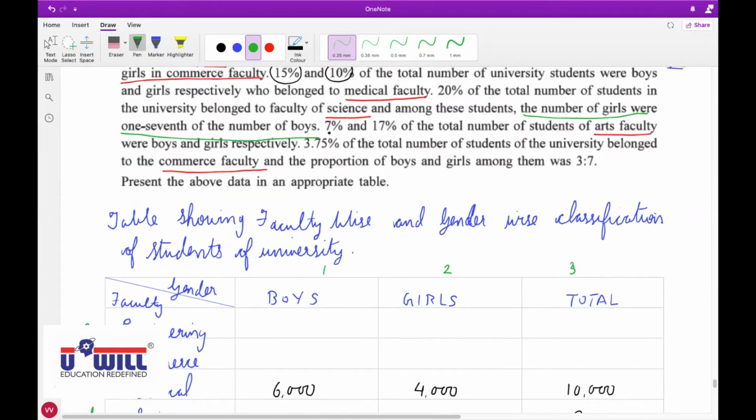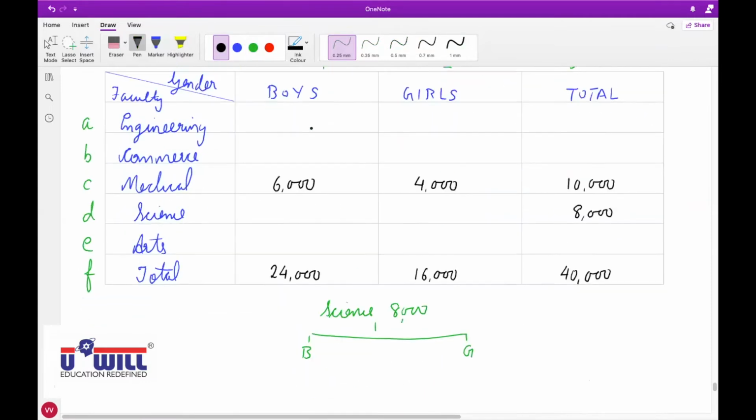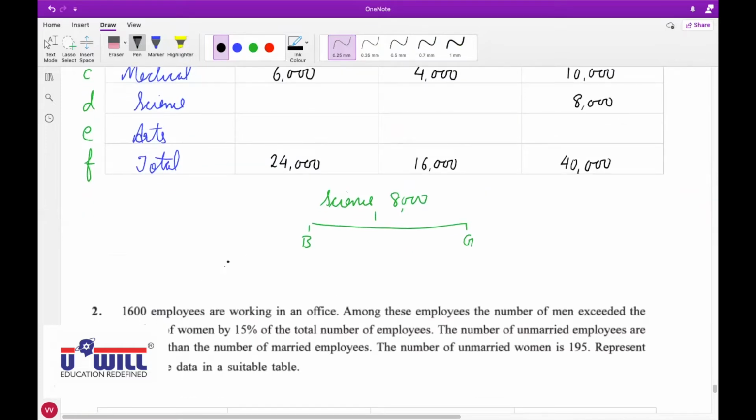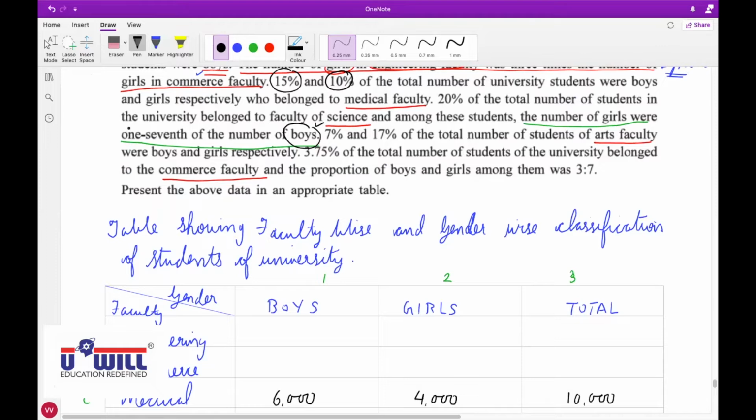Now, since it is given that the number of girls was 1/7 of number of boys, first of all, you always have to assume information for the second, that is boys. Now, what to assume for boys? All of you write down, suppose there are 7 boys. Why 7 boys? Because the information is given 1/7. Then only we can get the fraction. Suppose information was given 1/8, then we would have taken boys as 8. If information was given 1/4, then we would have taken boys as 4. So why have we assumed the number of boys as 7? Because of 1/7.